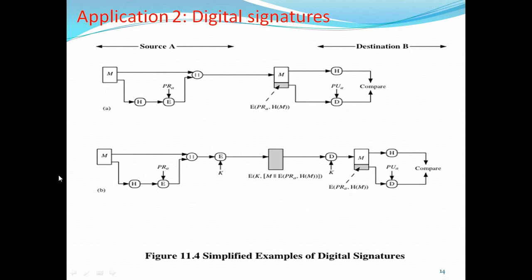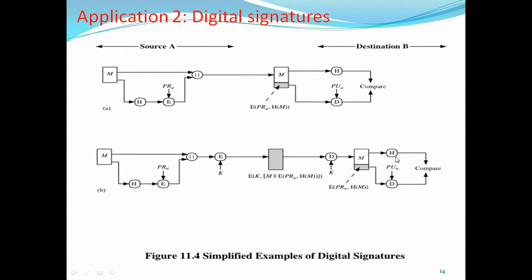Generally, we use this kind of authentication in digital signatures in current applications. So now two encryptions are there: one is asymmetric and a symmetric key is also there. At the receiver side, we do the reverse actions. Decryption is done first, because encryption was the last step at the sender. Use the same key to decrypt, and you will get the original plain text and the encrypted hash code.